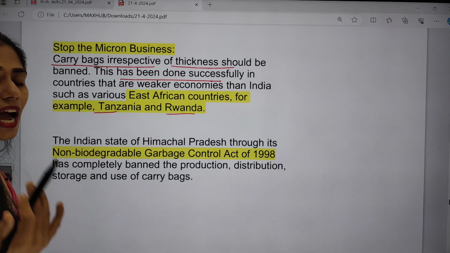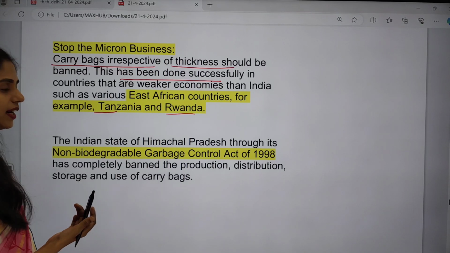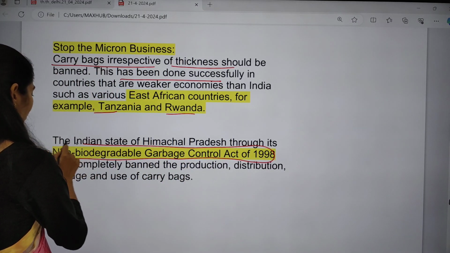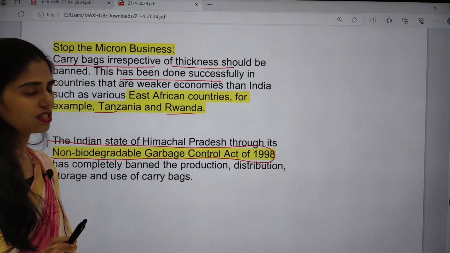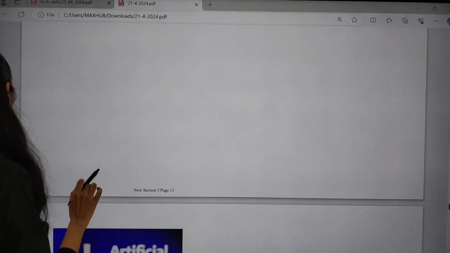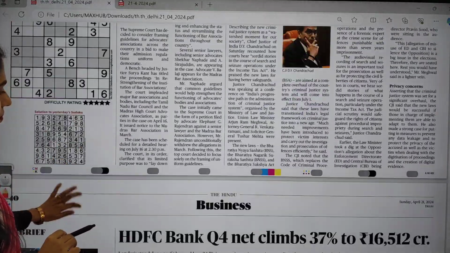So why can't? Even Himachal Pradesh state in India came up with one important act, that is the Non-Biodegradable Garbage Control Act of 1998. It completely banned production, distribution and storage of carry bags. So in this way we have to take some steps. Clear? And now let us move on to our Hindu newspaper.